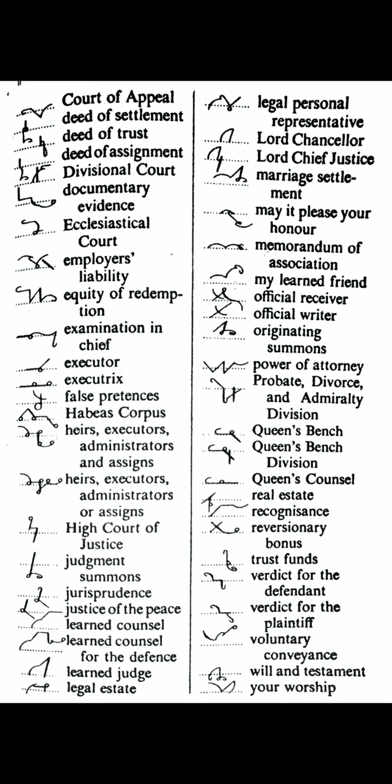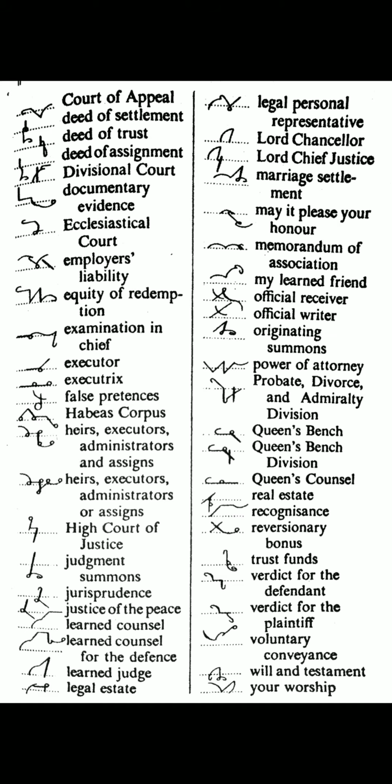Jurisprudence. Jur on through the line with a circle with P. Clear? Next is justice of the peace. JS circle on the line is used here for justice, of is omitted here, and P is used here for peace. Learned counsel. Upward L on the line, upward R is used here for learned. K joined here for counsel.